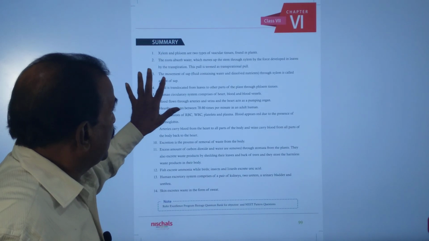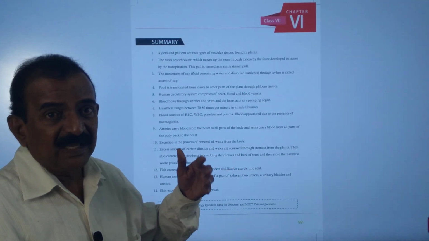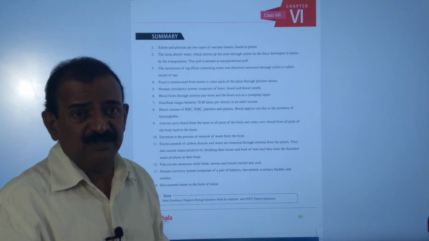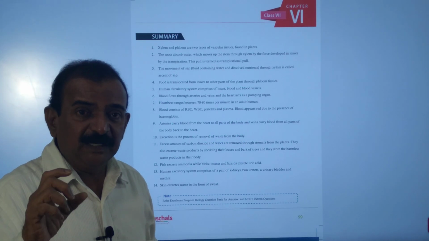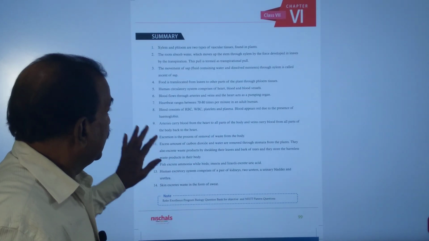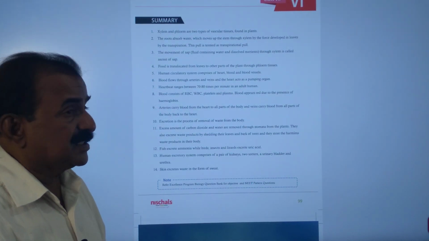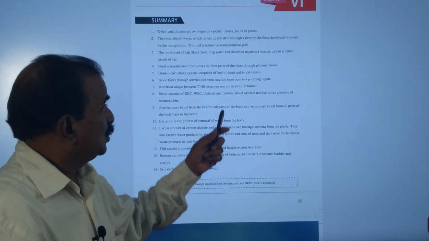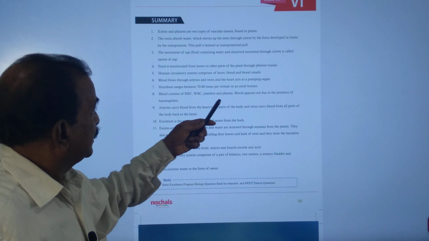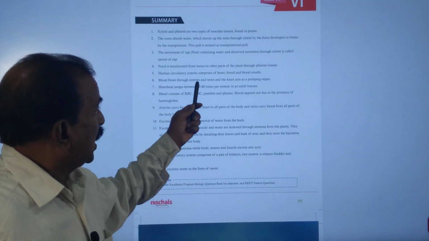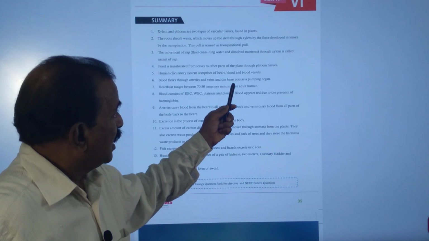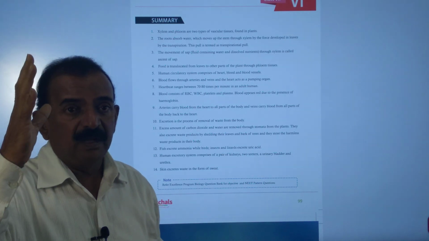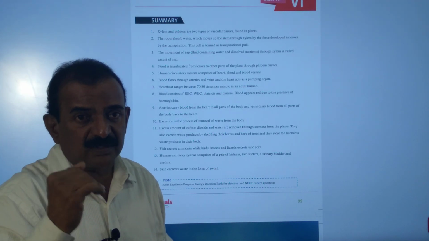Third, the movement of cell sap through xylem is called ascent of sap, and food is translocated from leaves to different parts of the plant body. That process is called translocation. The human circulatory system mainly comprises the heart, blood vessels, and blood. Blood flows through arteries and veins, and the heart acts as a pumping organ. Arteries carry blood from the heart to body parts, and veins bring blood from body parts to the heart.